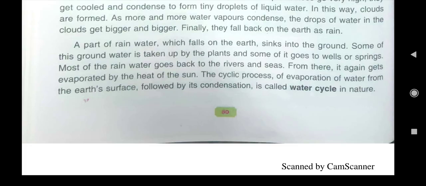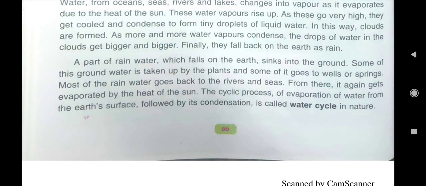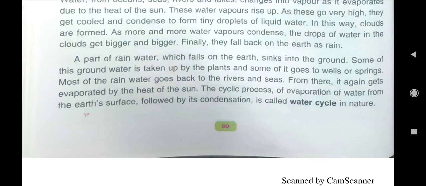So have you understood, children, what is water cycle, how the rainfall is caused? From there it again gets evaporated by the heat of the sun. In this cyclic process, as with the wheel of a cycle, you cannot find the starting point and the ending point. So in this water cycle also we cannot find from where it has started, from where it has ended. It is a continuous process, and this cyclic process of evaporation of water from the earth's surface followed by